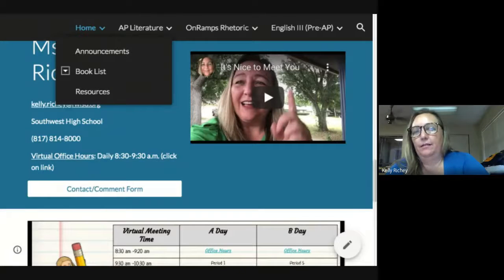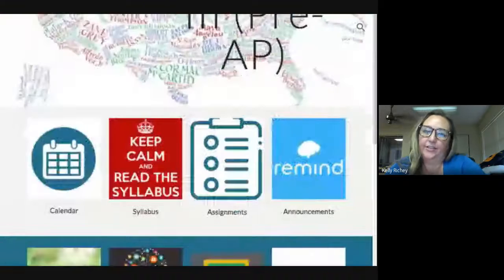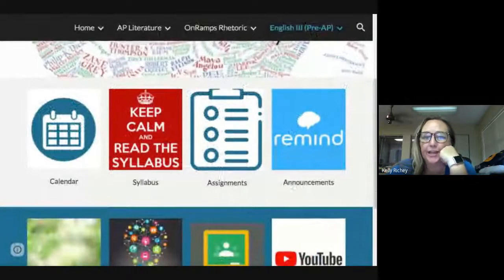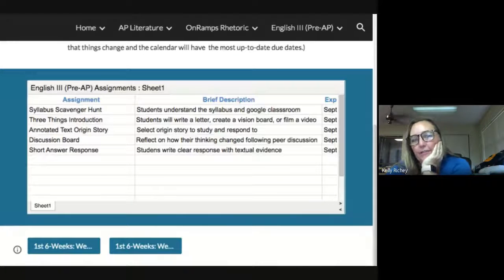You can also get to our class by going across the top menu. So I can click on English 3 and that'll take us to our homepage where you'll see the calendar again, something called assignments. When I click on assignments, it actually is going to take us to a list of major assignments, which you can see right here.